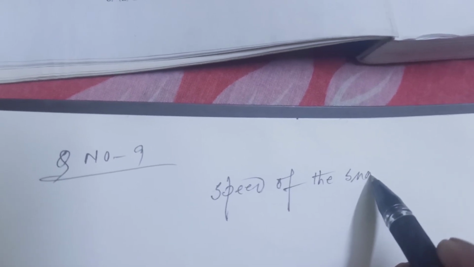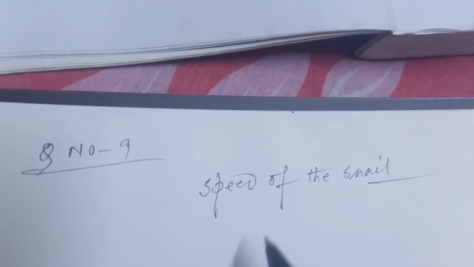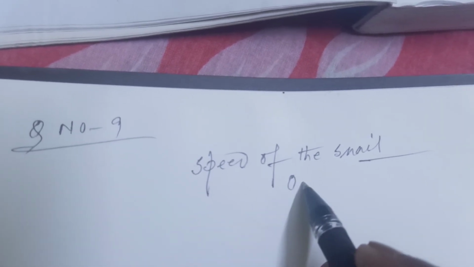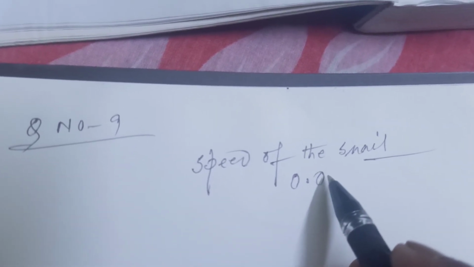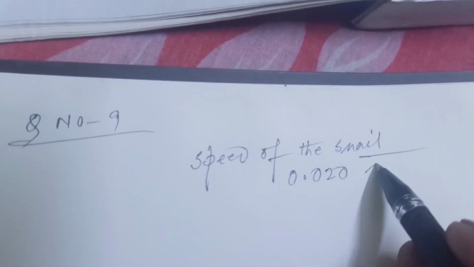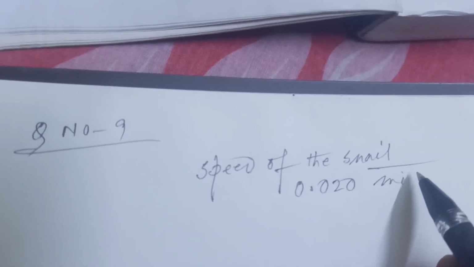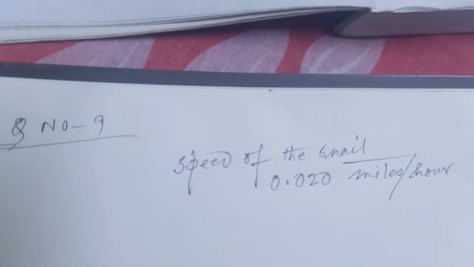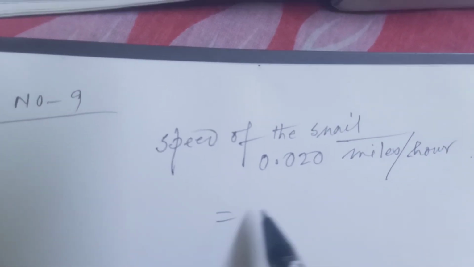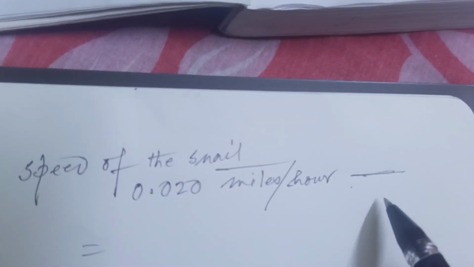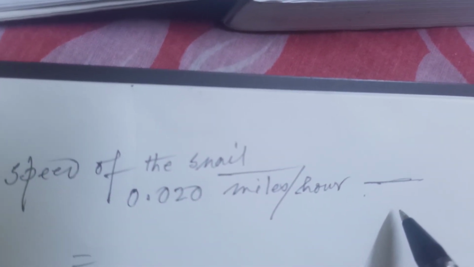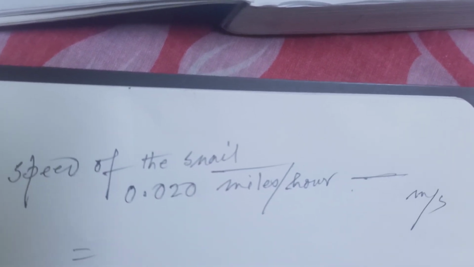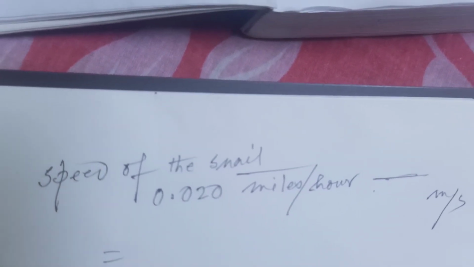Speed of a snail is 0.020 miles per hour, and you have to convert it into SI unit, so meter per second. SI unit means meter per second.